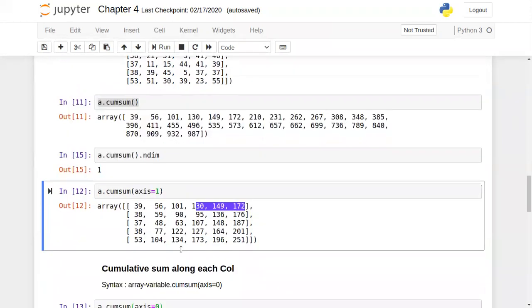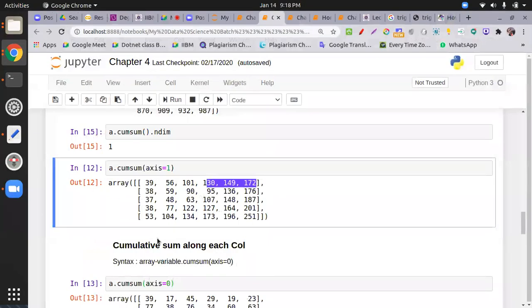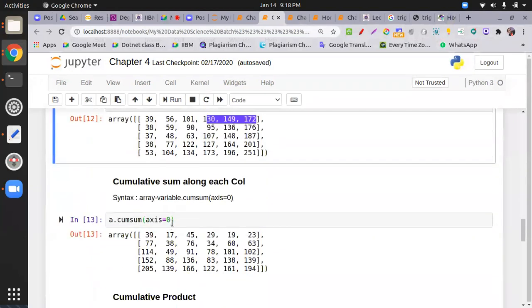Similarly, everything is finished when a column is finished when we put axis equal to 0. Thank you so much. So how did it come with 0? I understand the 1. Axis equal to 1 is for the row, and 0 is for the column.